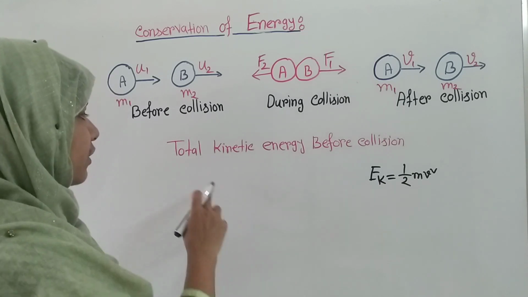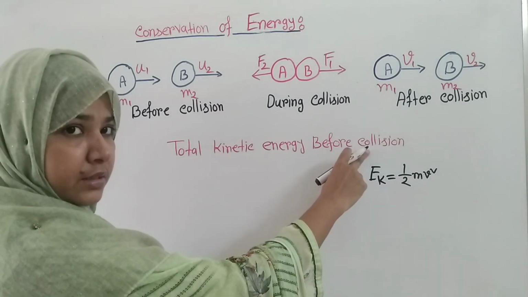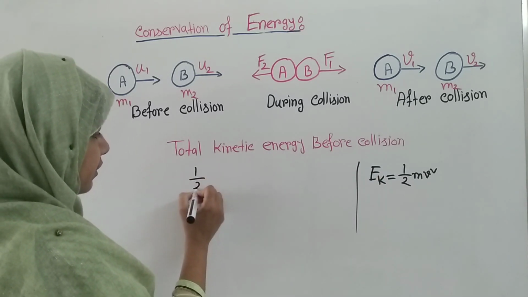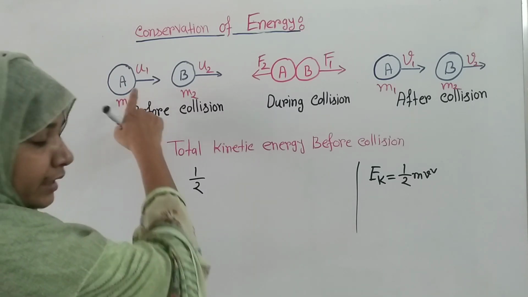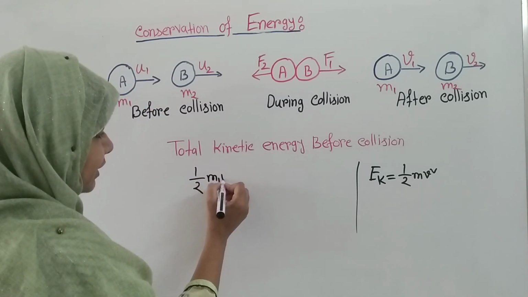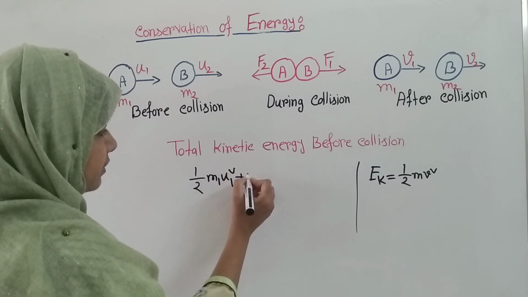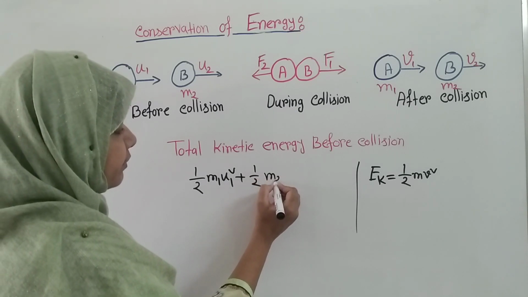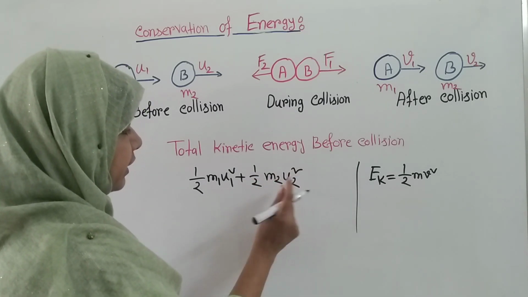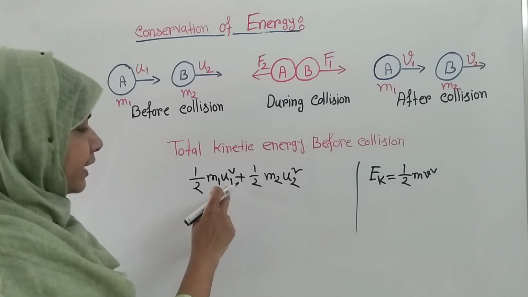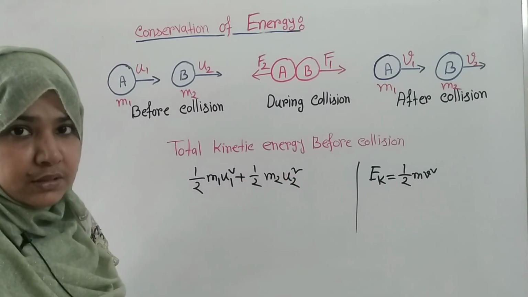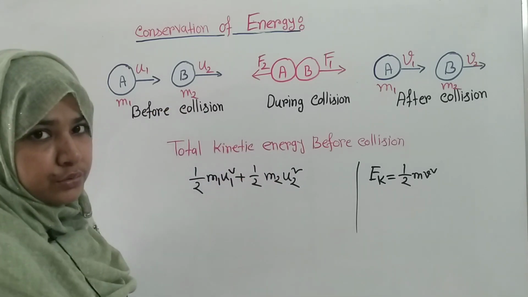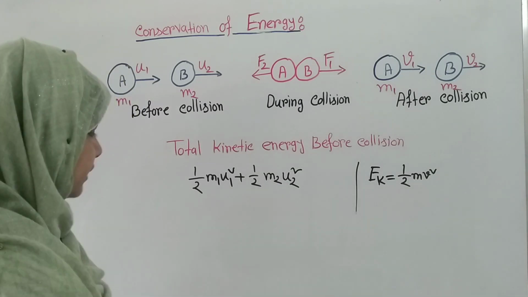As here we are considering the total kinetic energy before collision, we can write half for object A m1 u1 square plus half for object B m2 u2 square. Here we are taking u1 and u2 as the velocities, because before collision the velocities of objects A and B are u1 and u2.